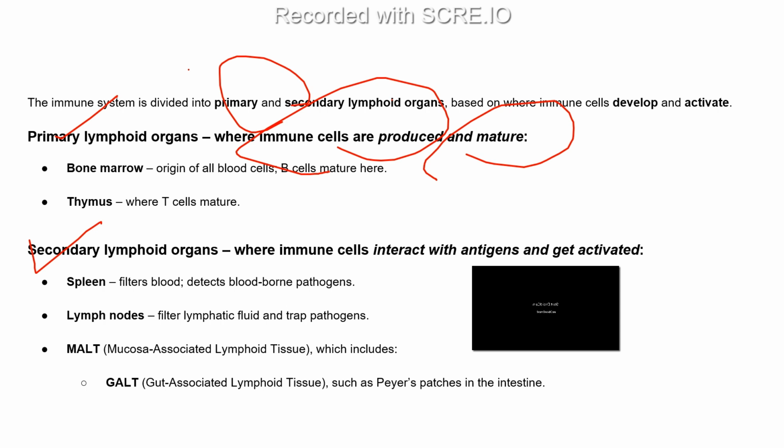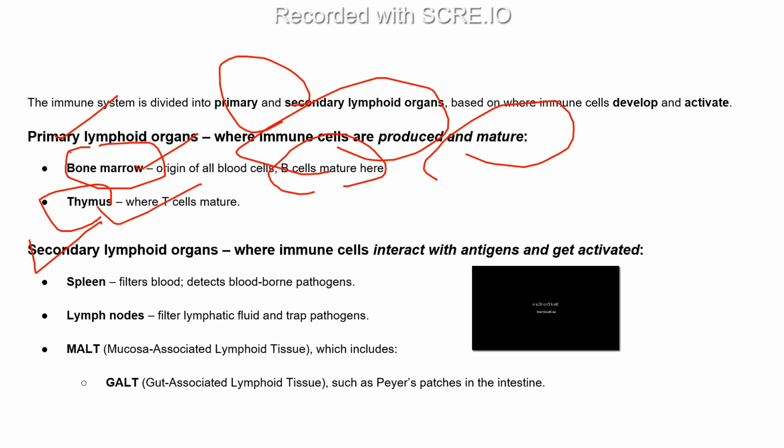We call them primary lymphoid organs because the immune cell origin starts from these kinds of lymphoid organs. They include the bone marrow and the thymus. Mostly in the bone marrow, B cells are produced and also mature, whereas in the thymus, T cells mature.